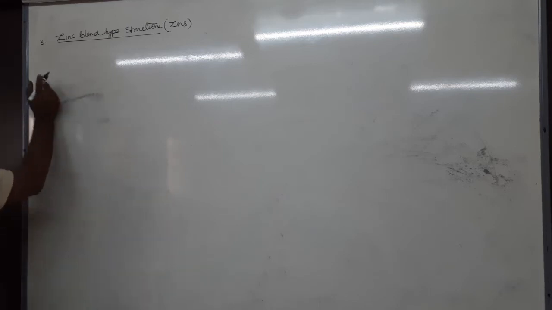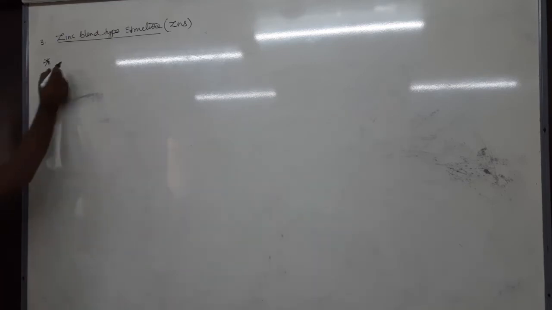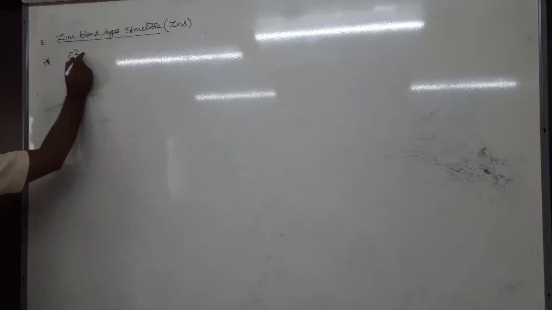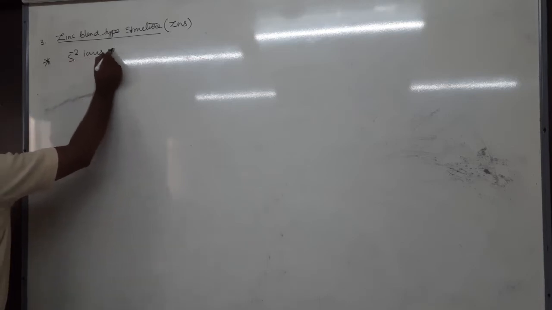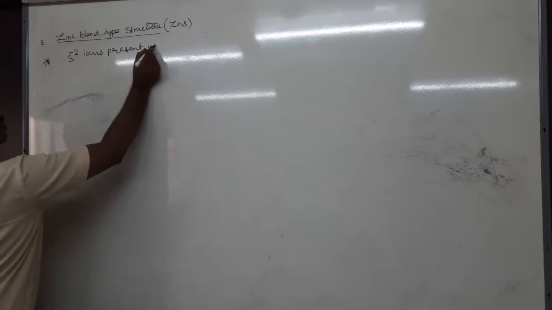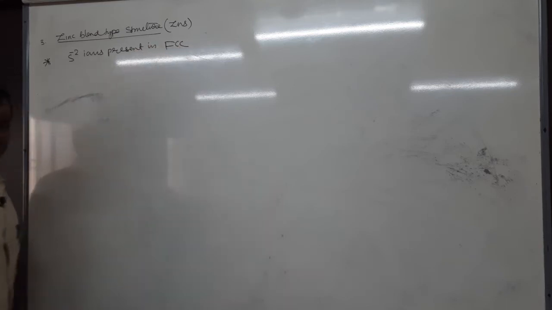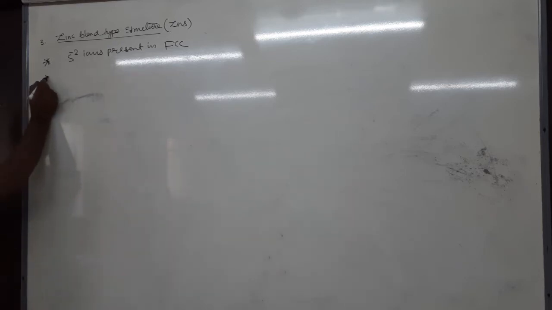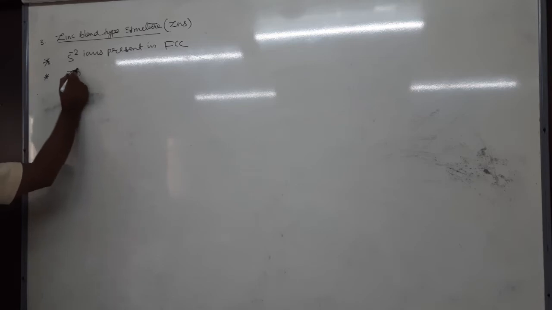Now tell me, here also same cation and anion. As we discussed, usually anions are present in lattices, cations occupy the void. So therefore here also S minus 2 ion present in FCC. Understood? Corners as well as center of each face. And what about zinc plus 2 ion? What may be the possibility? You see the formula, zinc sulfide.